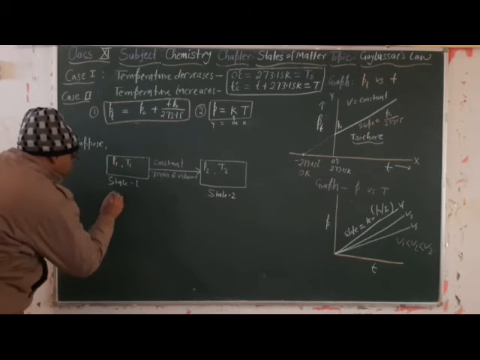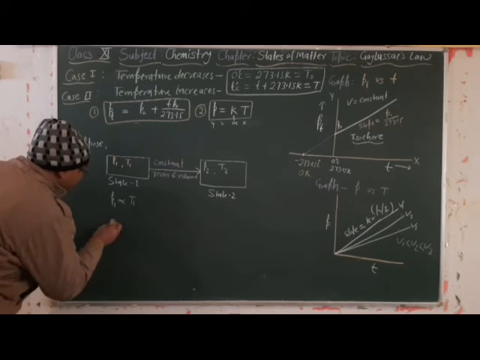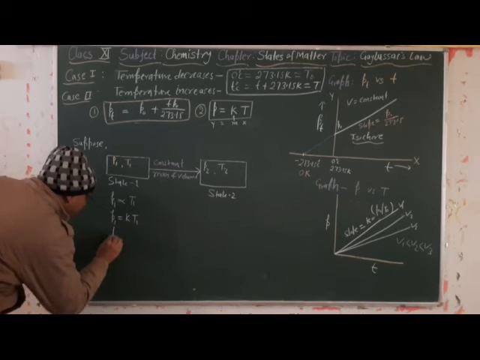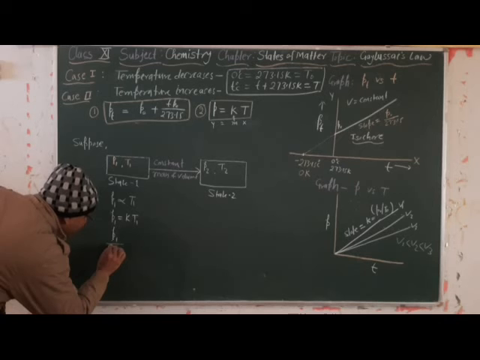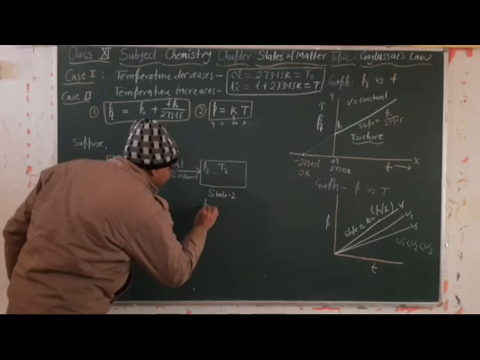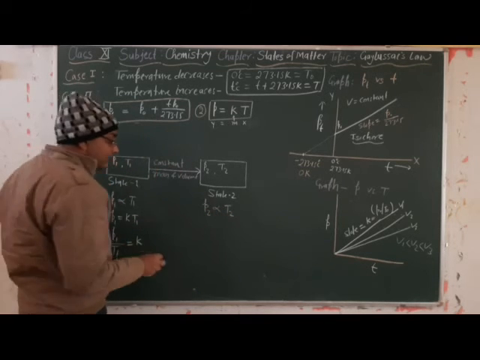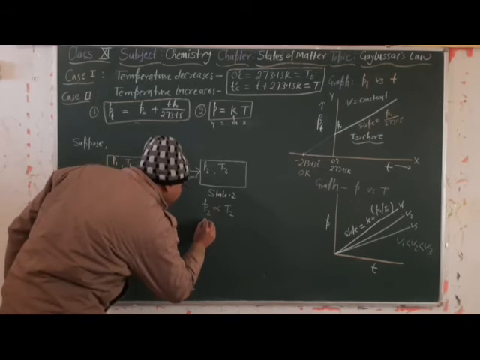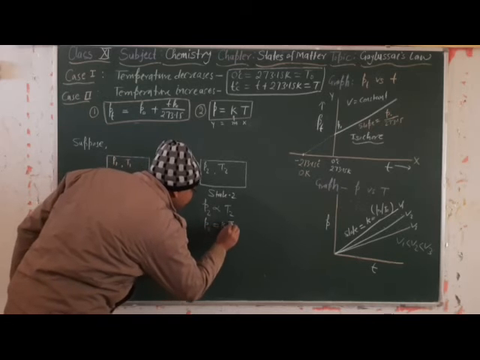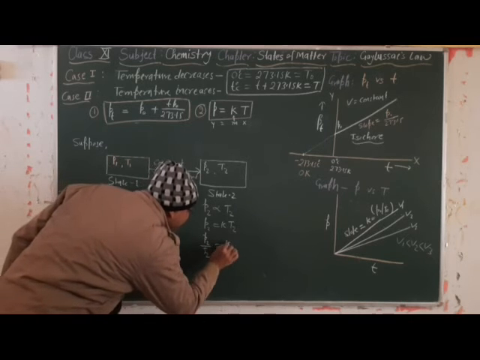As we know that P1 is directly proportional to T1, we can write P1 is equal to K T1, so P1 divided by T1 is equal to K. Now here P2 is directly proportional to T2 as per the definition, so we can write P2 is equal to K T2, and P2 divided by T2 is equal to K.